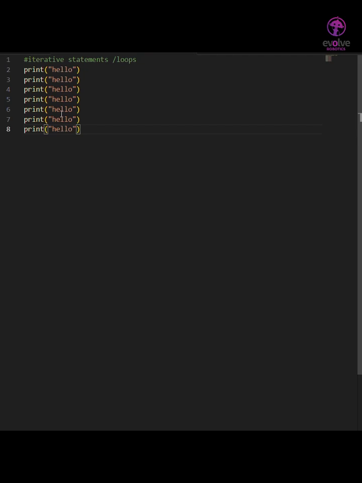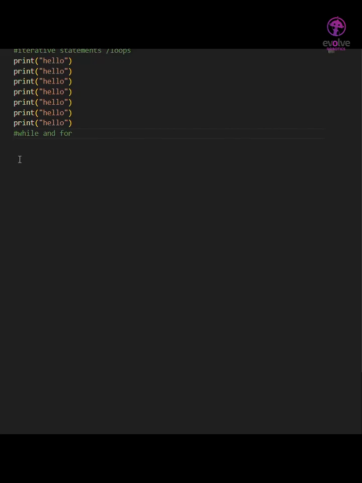Once you understand the concept of loops, you will be able to build things like games, data processors, automation scripts. All these work using repetition. So you can implement loops wherever you want to repeat a task. In this video, we are going to look at what loops are, why we need iteration, and how to use the while and for loop. Mainly, Python has two loops, that are while and for loop. These are the two loops that we use in Python.